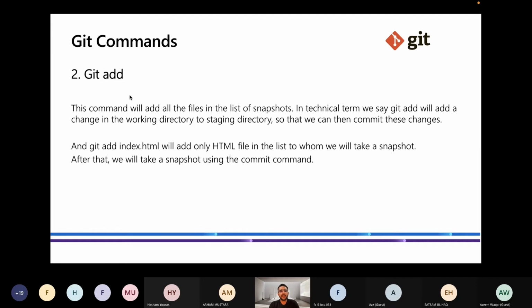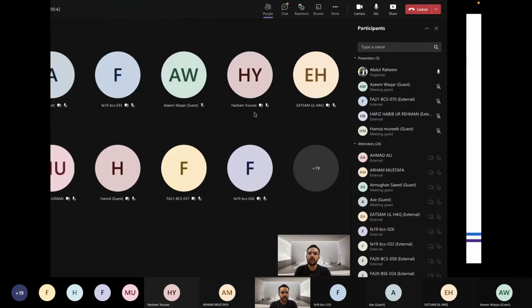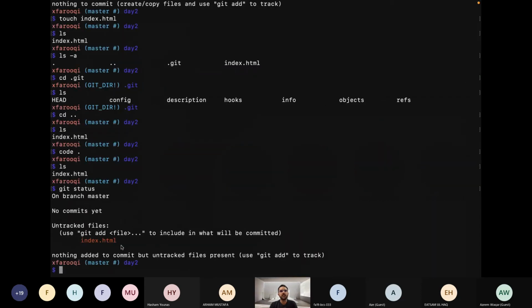So first, let's talk about git add. What does git add do? Basically this command will add files to the list of snapshots. I have changed different files, so I want to take a snapshot of those files. Git add makes them ready, saying it is your turn for the snapshot, be ready, I'm taking a snapshot of you. In technical terms, git add takes these changes from the working directory to the staging index.